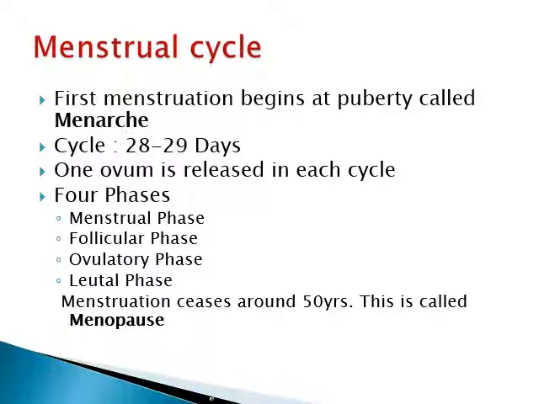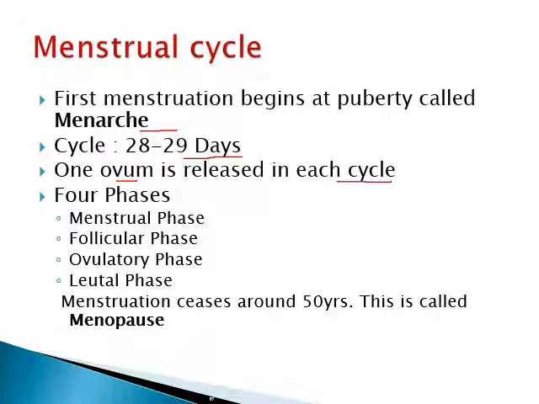The menstrual cycle begins at puberty in females, and this is called menarche. This cycle ranges about 28 to 29 days, but it may vary up to 35 days. In each cycle, one ovum is released, and as there are two ovaries present, one ovary releases an egg in one cycle and the other ovary releases an egg in the next cycle.